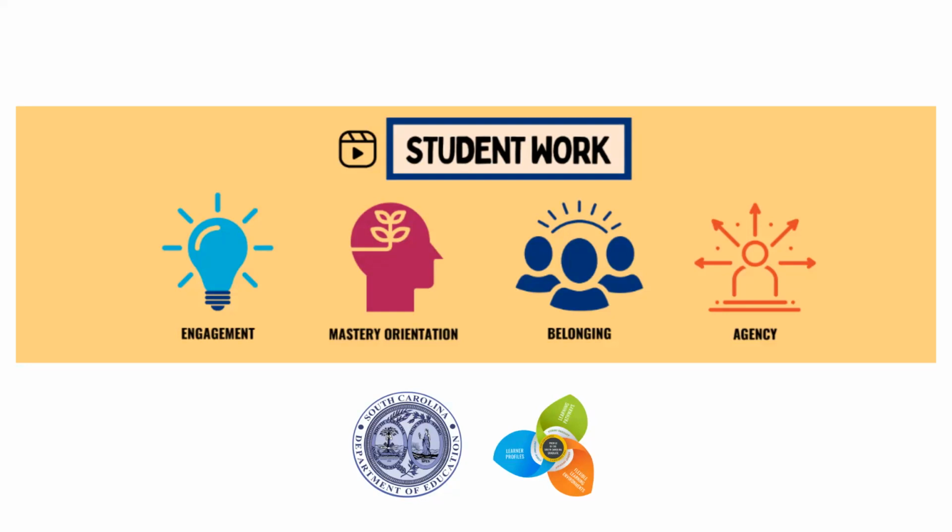When it comes to the importance of mastery orientation, we know that students with a high mastery orientation focus on learning, not grades, competency and collaboration, not competition, understanding and growth, not just looking or proving how smart they are. Research tells us that when students adopt mastery-oriented goals, they engage in more effective learning strategies, such as learning from their mistakes, changing strategies that don't work, and seeking help when necessary, which are exactly the habits we want when students are demonstrating what they know and can do in their student work.